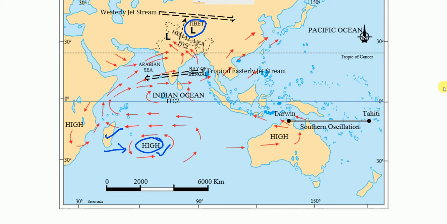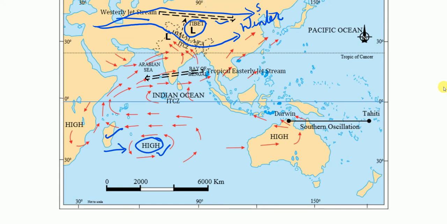Actually, as I told you, in the winter season, this westerly jet stream was flowing south of the Himalaya like this. So this is the position in the winter season. And in the summer season, this westerly jet stream is shifted north of the Himalayas, as I think you are seeing here. You are seeing the broken lines here. This is the position of the jet stream in summer. So that is the point mentioned in the book. So in the summer season, the westerly jet stream is shifted north of the Himalaya.